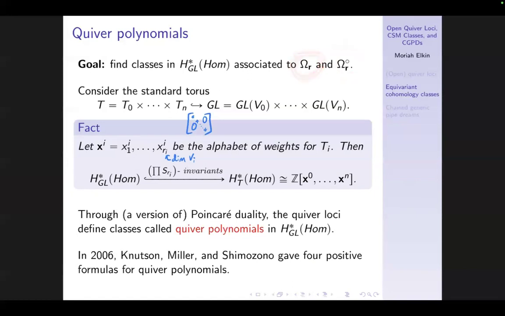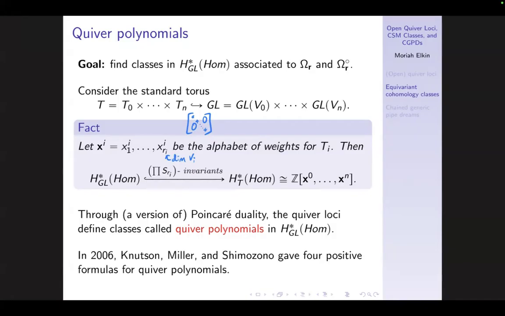For the historical case, the closed things, well, okay, they're GL invariant. Changing bases of the vector spaces is not going to affect the ranks of the maps. So by Poincare duality, the closed things are going to have associated classes in equivariant cohomology, and these are called quiver polynomials. And these have been pretty well studied historically. Mainly people care about them or have cared about them historically in relation to maps of vector bundles and degeneracy loci of maps of vector bundles since like the 50s.